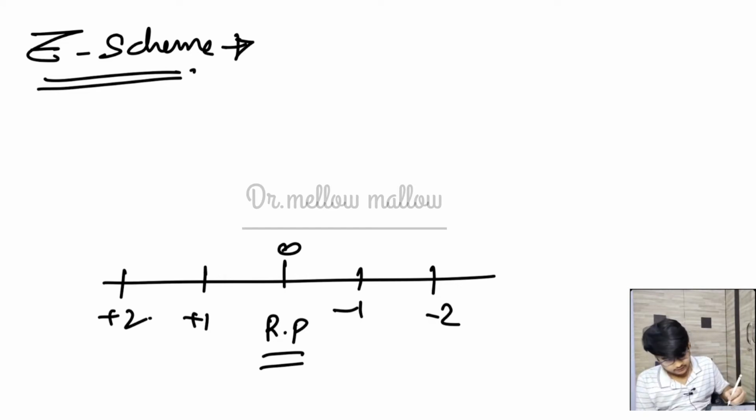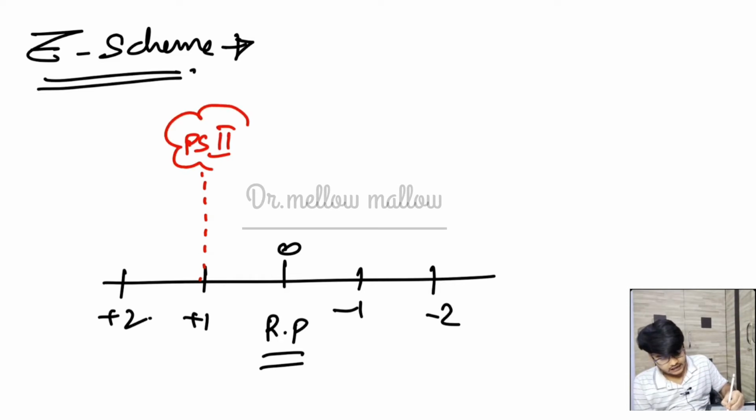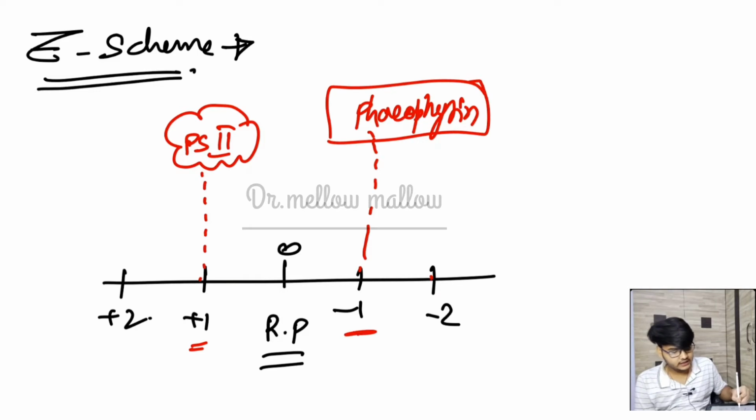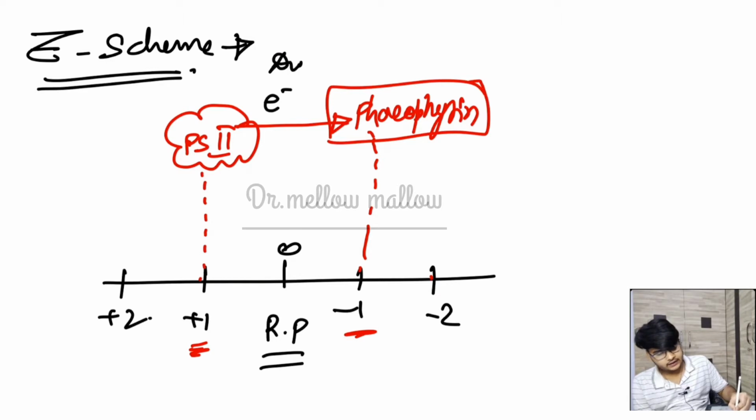So if we plot a graph, the photosystem 2 molecule has a redox potential of +1, and the phaeophytin molecule has an RP of -1. You see that phaeophytin has low redox potential as compared to PS2. That is why there is a proper smooth flow of electrons from PS2 to phaeophytin, and this is downhill. Now you will see that the PS1 molecule is placed somewhere between +1 and 0.